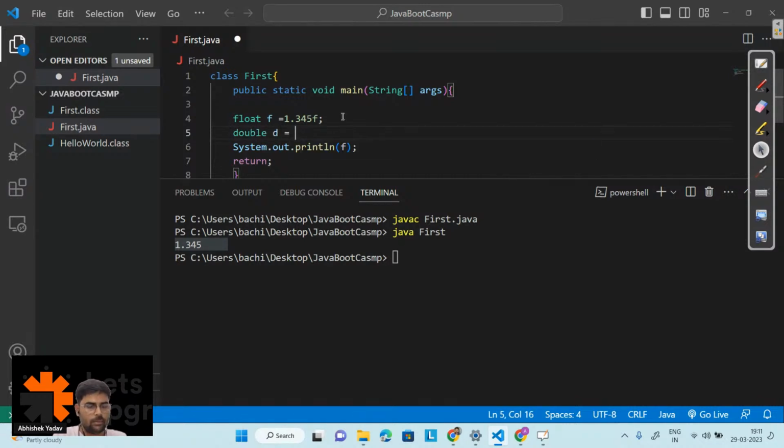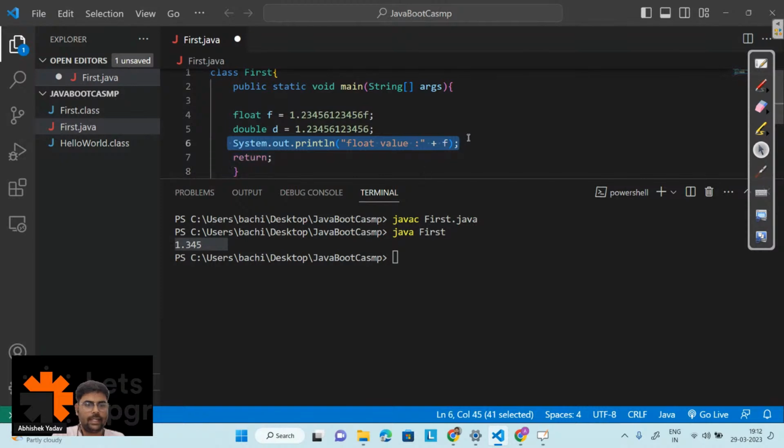So let's take a double also. Double d is equal to 1.23456, right? And let's take the same value here also, that is this one. And let's try to print float first and double then. So float here, float value, and after that I have double.